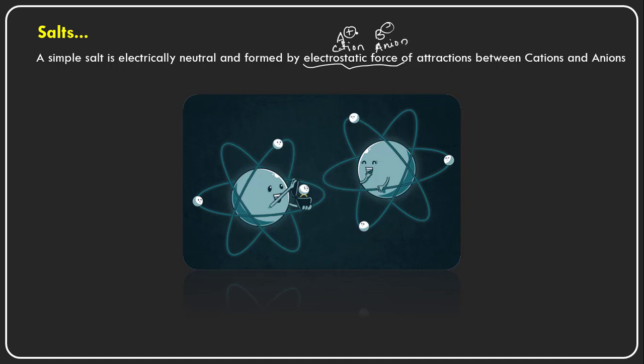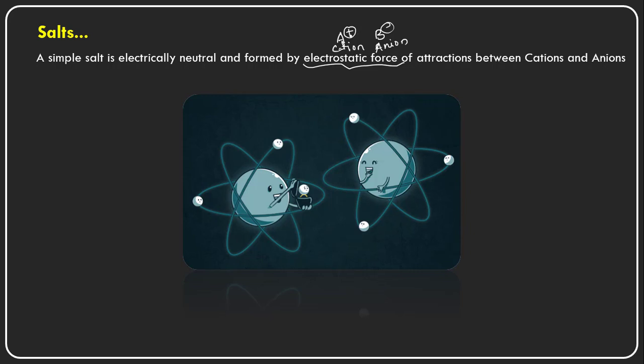The electrical charges are opposite to each other here. This is a positive charge and this is a negative charge. Obviously, these oppositely charged ions attract each other.